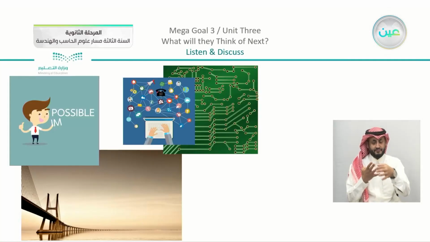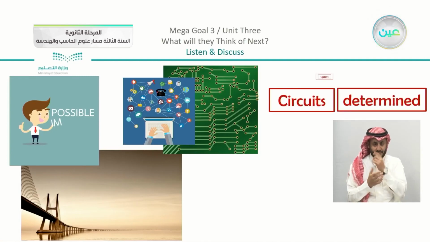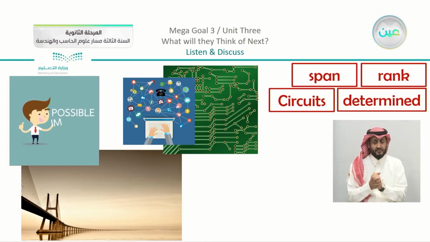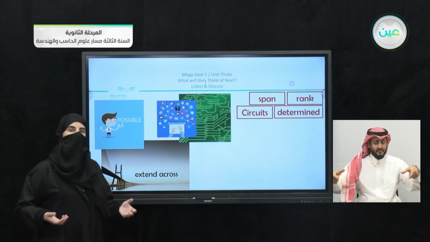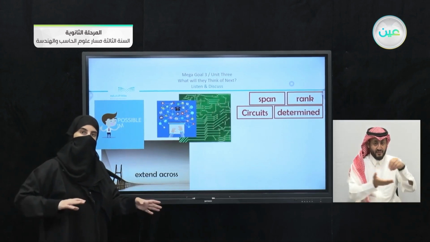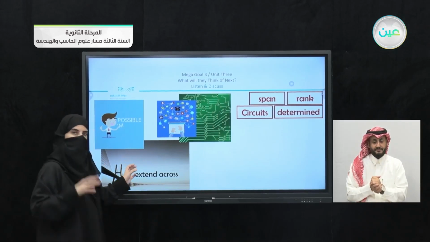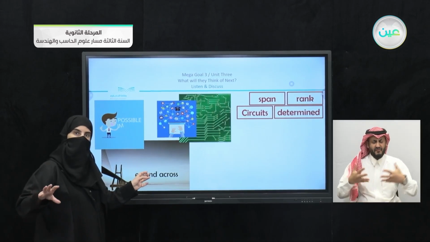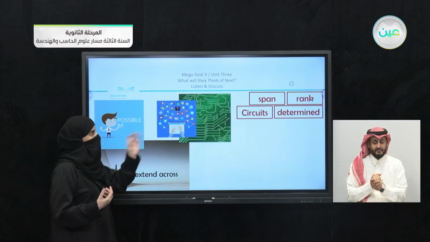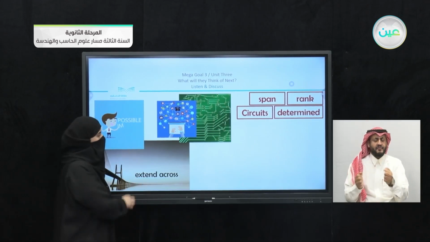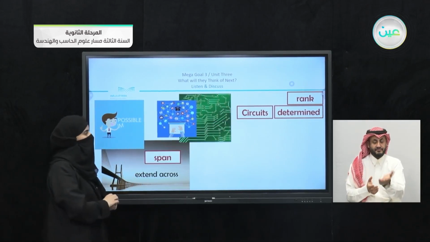Now moving on, we have the 4 words left. You can see that we have 3 pictures here. We're going to see what are the words left. We have here span, rank, circuits, and determined. So let's start with the first picture here. Now we say that this bridge here, do you remember when we talked about bridges and what is the idea of a bridge? It connects between one place and another. So we can say that it extends across an area to just connect the 2 areas. Now here, what is the closest word for the meaning of extend across? Yes, if you have got it correctly, we have the word span, correct.